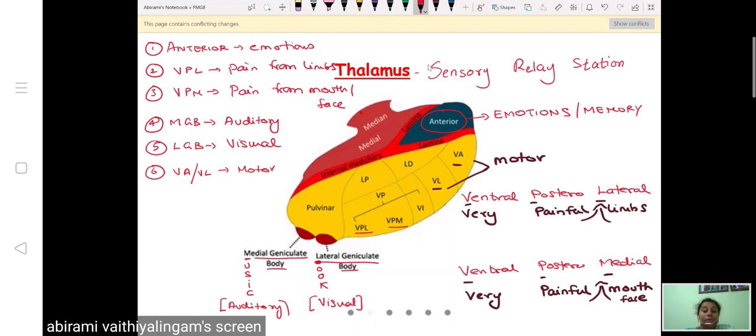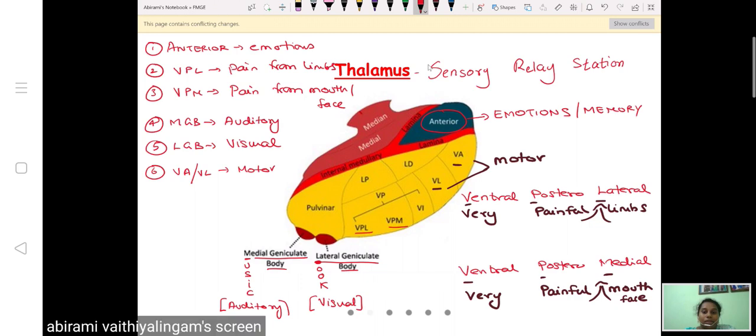It means that the motor tracts cross through this part of the thalamus. When we learn the sensory pathways and corticospinal tract, motor tracts and all, we will be able to better correlate this. Since it's just an isolated topic, just try to learn only the nuclei of thalamus and their related functions.